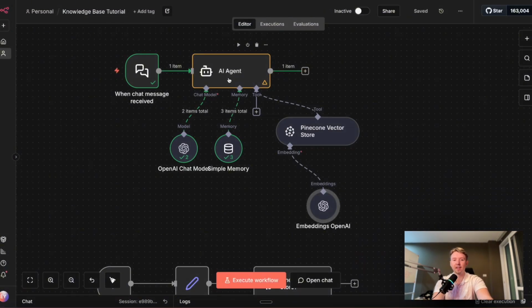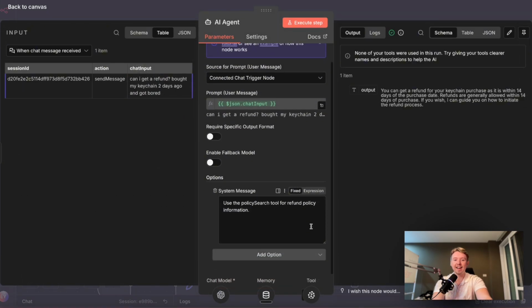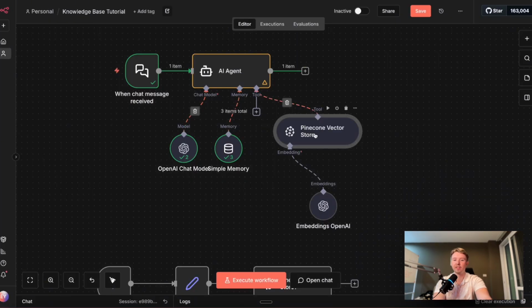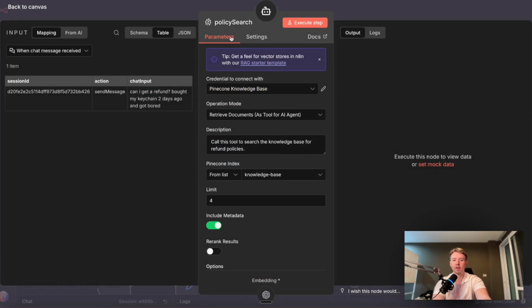Now, one last thing that I like to do is to go into the AI agent and add a description for when it should use the tool. So if you already have your existing prompt, you can simply add a new section and call it Tools. And then here, provide a description of when it should call each tool. So in this case, I say use the policy search tool for refund policy information. And just make sure that the name of the tool also matches that. So I'm going to click here to rename this to policy search.